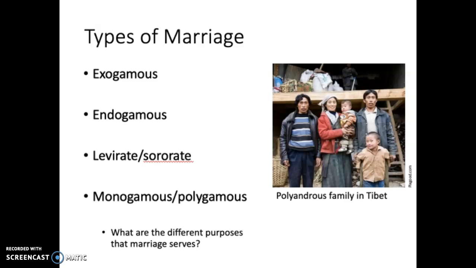So one possible reason in Tibet is that if two brothers marry the same woman, so it's one wife and two husbands, and the two husbands are brothers, if they inherit farmland from their dad, the fact that they marry one wife enables them to keep all of that farmland together and farm it together, right?